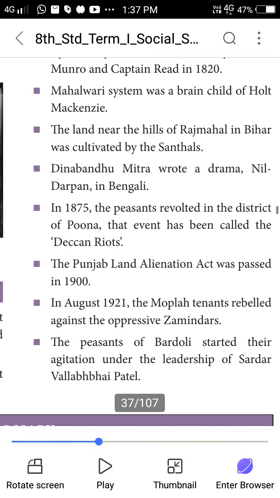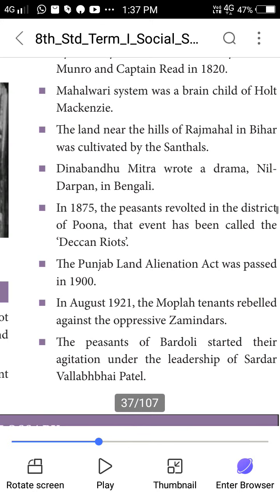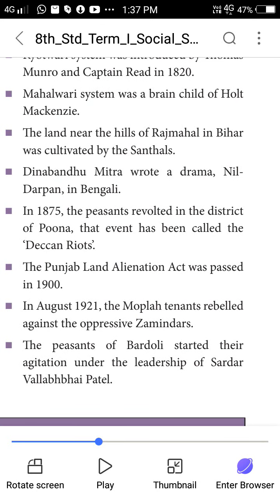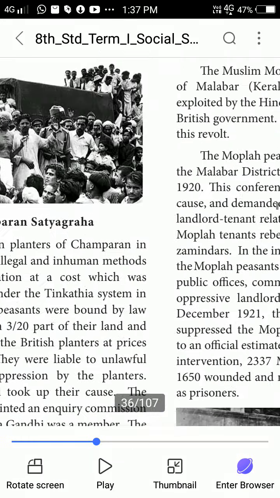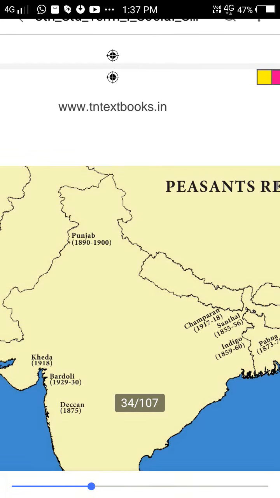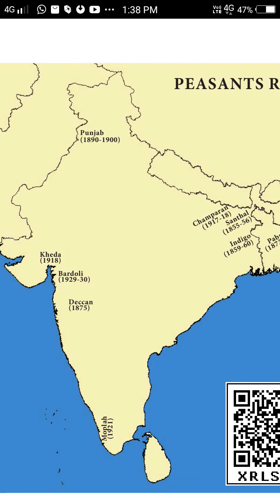The Punjab Land Alienation Act was passed in 1900. In August 1921, the Mopla tenants rebelled against the oppressive zamindars. The peasants of Bardoli started their agitation under the leadership of Sardar Vallabhbhai Patel. The next one is where all the important movements or peasants' revolts took place and in which year they took place.